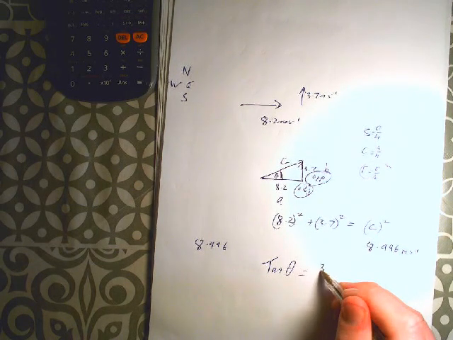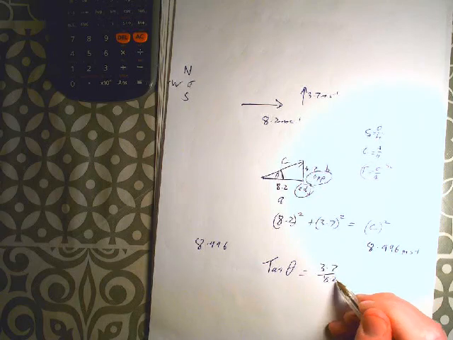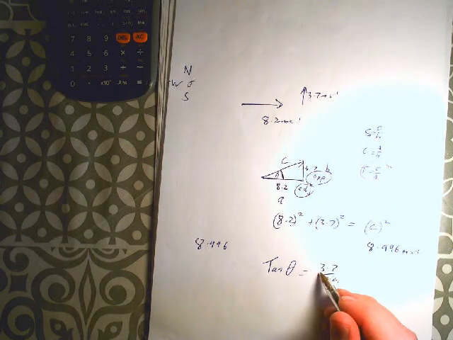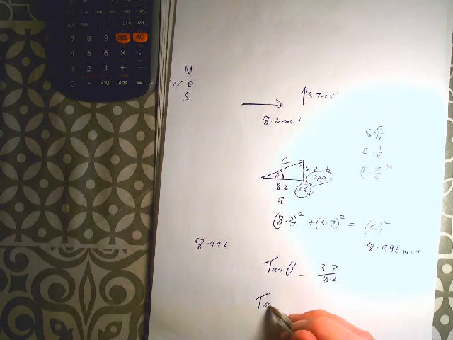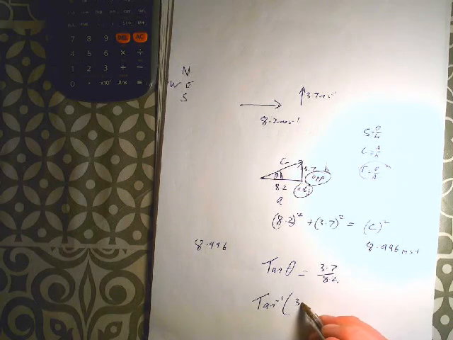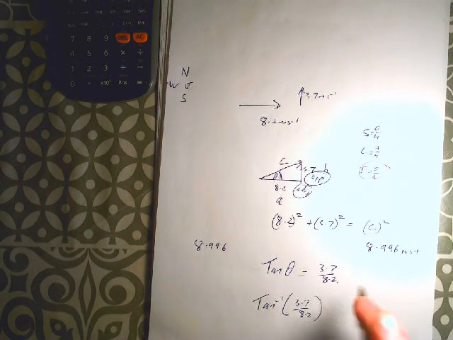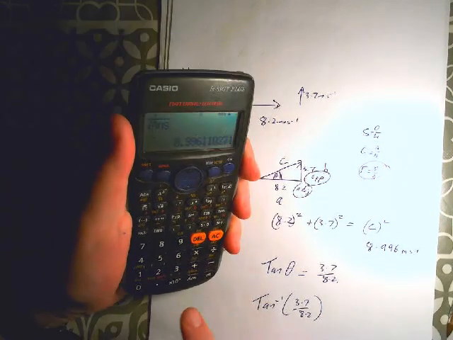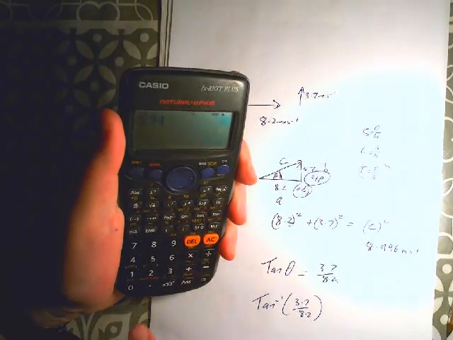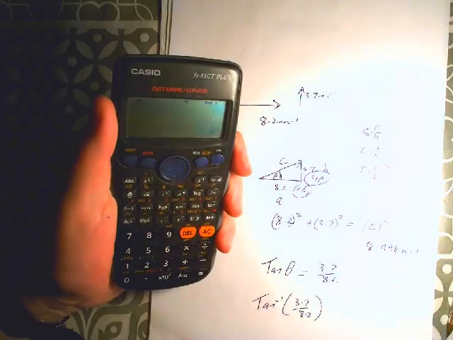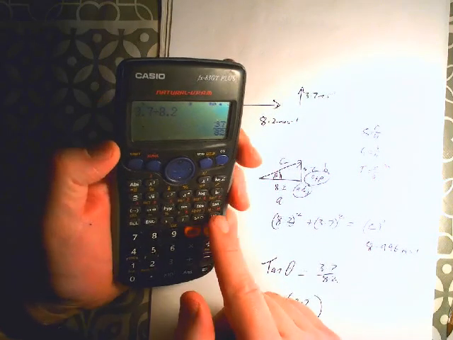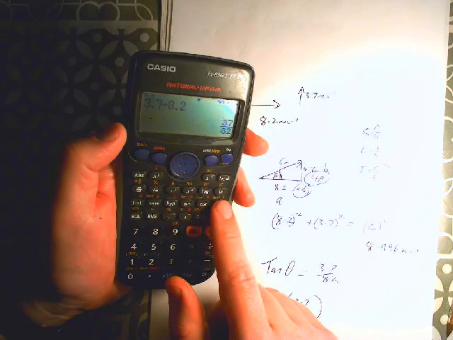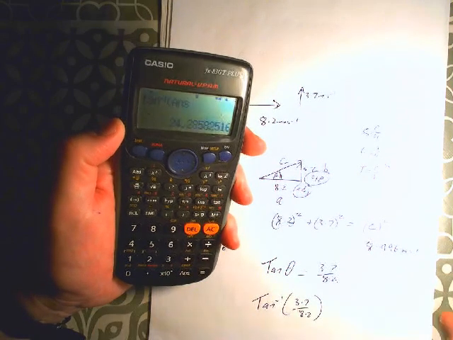This is how I do it. If you prefer SOH CAH TOA, no hassle, whatever works for you. But we're looking for something that has opposite and adjacent in it. Tan is your man. So the tan of the angle is equal to opposite over adjacent, 3.7 over 8.2. So if we get the tan inverse of 3.7 over 8.2, that will give us that angle in degrees.